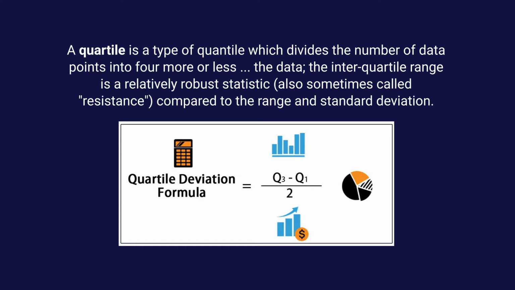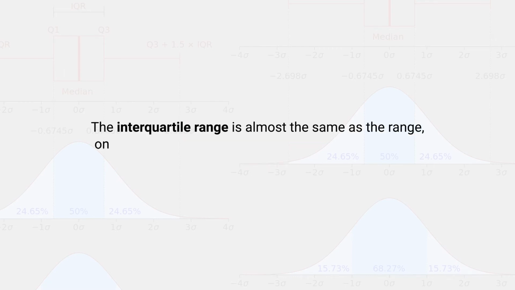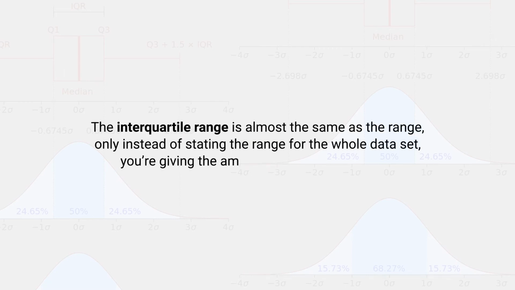The interquartile range is a relatively robust statistic, also sometimes called resistant, compared to the range and standard deviation. There is a formula: quartile 3 minus quartile 1, divided by 2. So this is the way by which we have calculated. Now the interquartile range is almost the same as the range, only instead of stating the range for the whole data set, you are giving the amount for the middle 50.